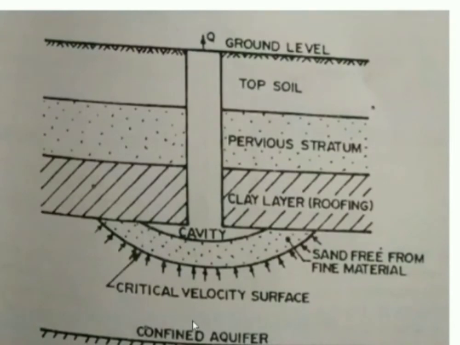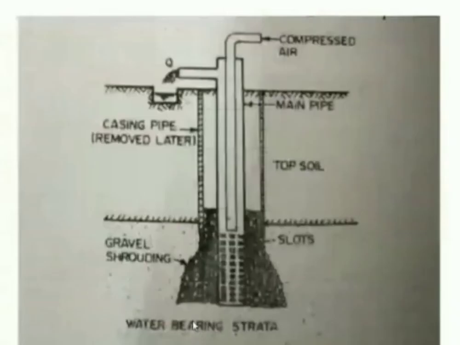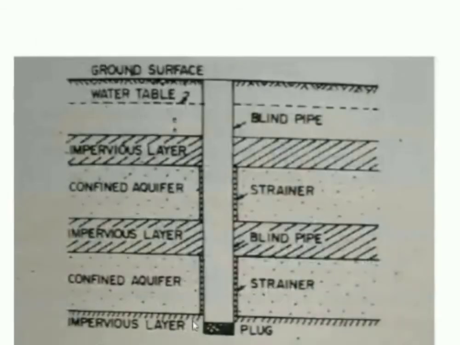First, I would like to show you the sketch, because if you can visualize how the strainer tube well, the cavity tube well, and the slotted type tube well look, you can give a better explanation. Now let us compare all three sketches before going for the discussion. See here, this is an example of a strainer type of tube well.